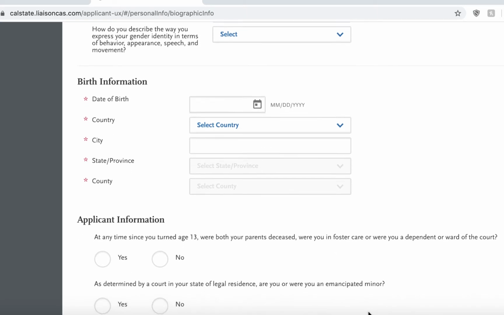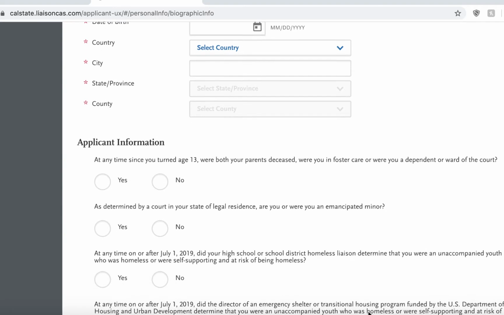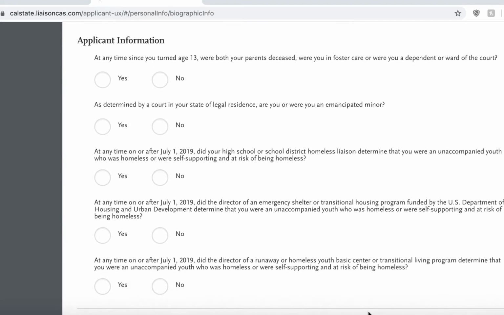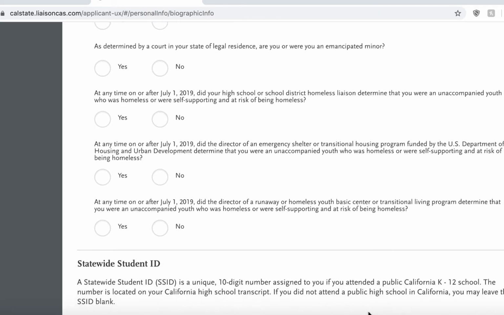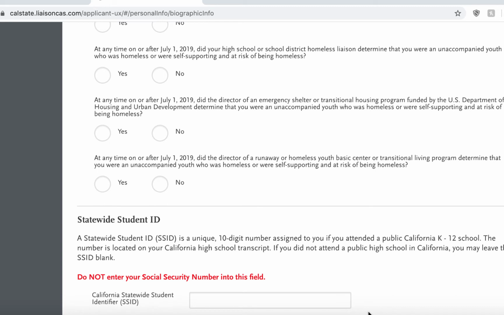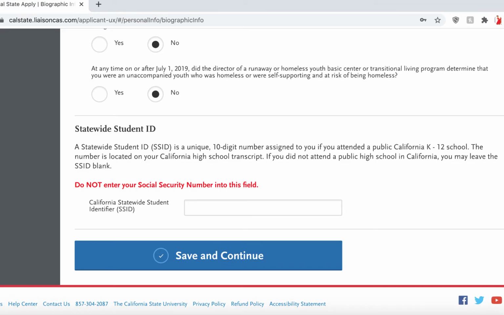Birth information. Input your date of birth, the country, city, state or province, and county of birthplace. Please read the following questions and check yes or no as it applies to you. Statewide ID. As a transfer student, you will not be required to input this info, as it more so applies to first-time freshmen.